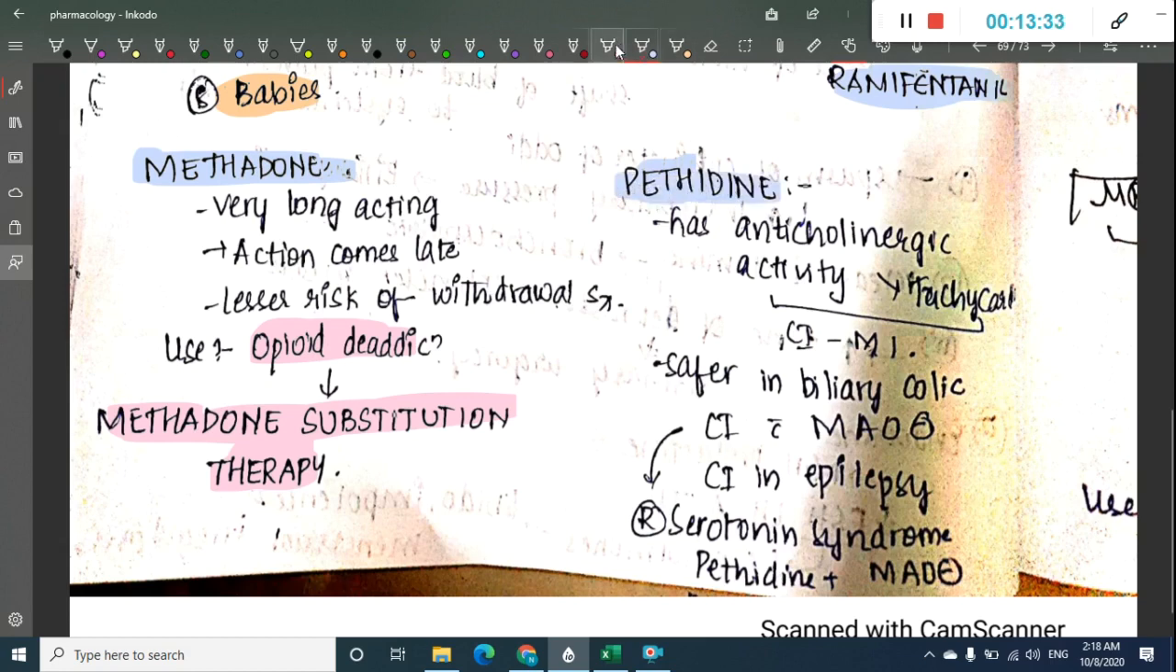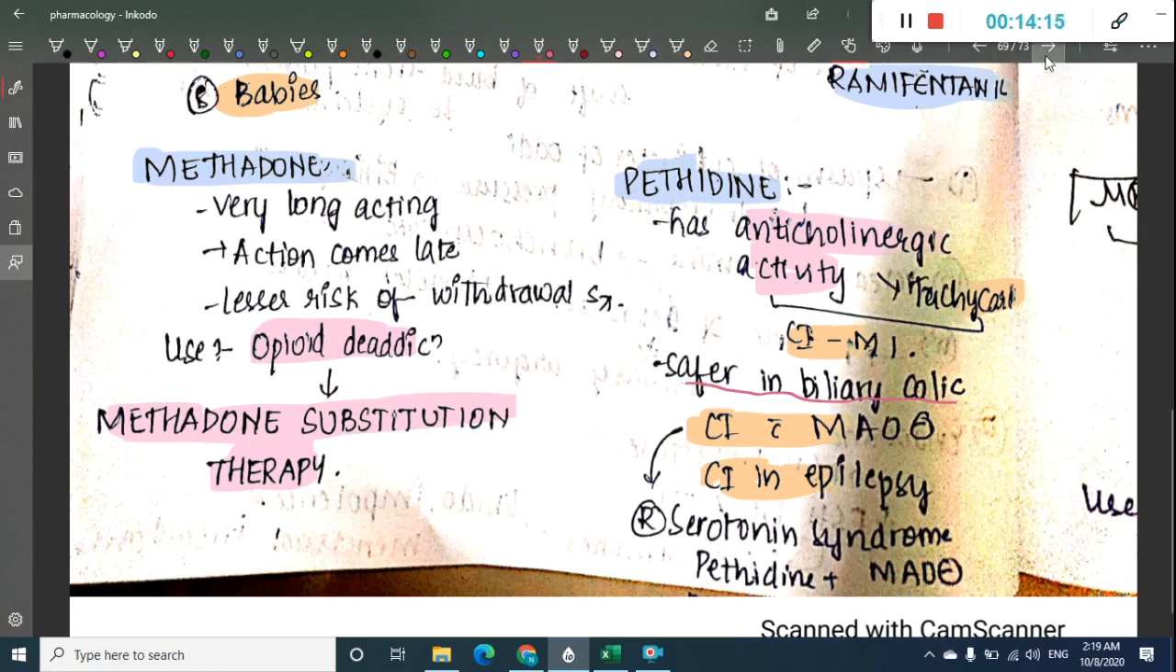Pethidine also has anticholinergic activity. Because of this anticholinergic activity, it causes the side effect of tachycardia, and because of this tachycardia it is contraindicated in MI. It is also contraindicated with monoamine oxidase inhibitors, and with epilepsy. Why with monoamine oxidase inhibitors? Because pethidine along with MAO inhibitors can cause serotonin syndrome. It is safer in biliary colic. This is very important.